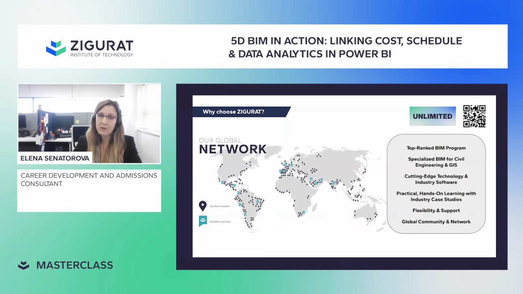And another key strength of Ziggurat is its global community. Our alumni network spans more than 120 nationalities. This means that when you join this master, you're not just studying, you're also becoming part of an international professional ecosystem. And this global network creates opportunities for collaboration, partnership, and job mobility, of course. Regarding the career opportunities, if you change the slide, Thaisa.